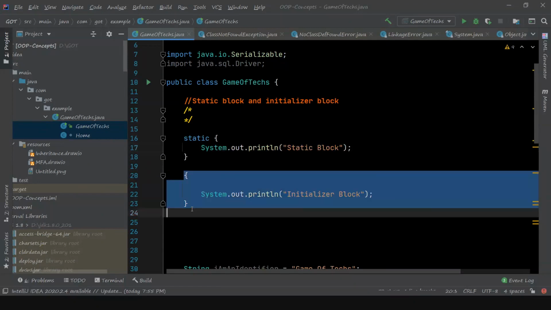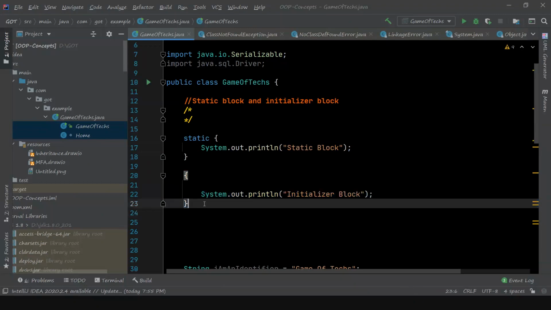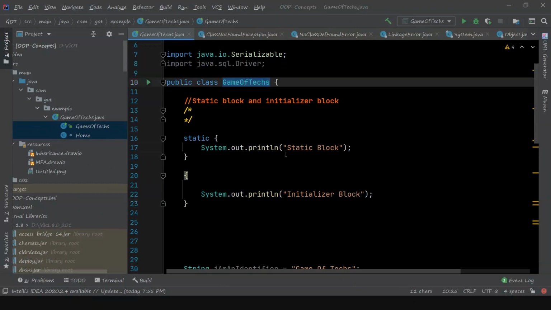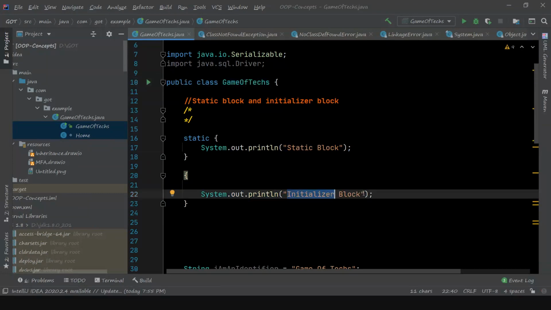But an initializer block will be called when you are trying to create an object using the new keyword or something, and this will be called just before the constructor is called, and after the parent class's constructor is called. So when you try to create an object of GameOfTech, you can see this print statement is called before any statement in the constructor.